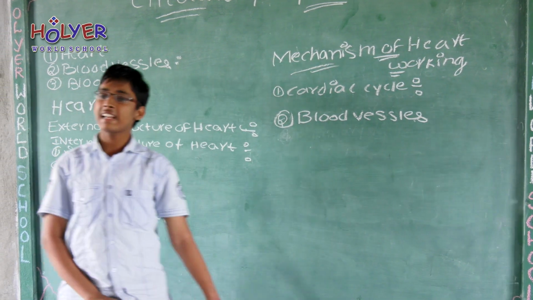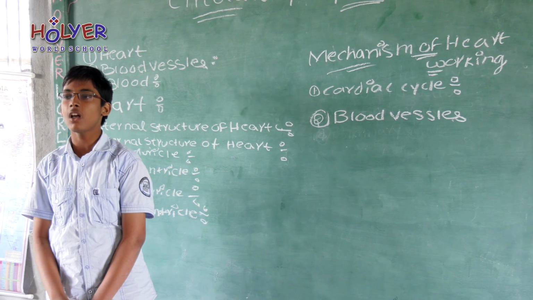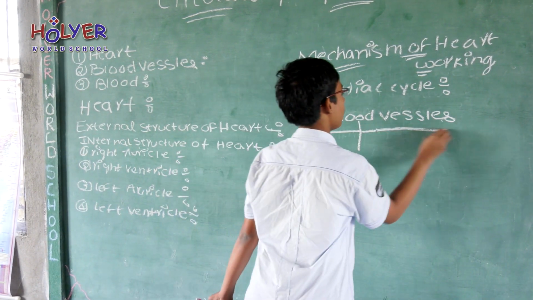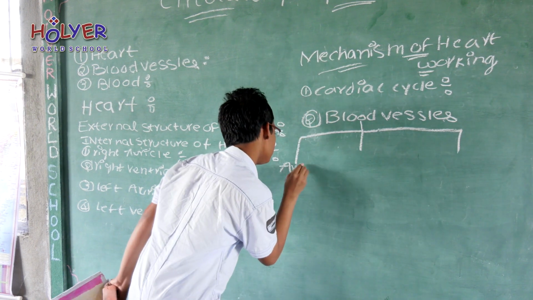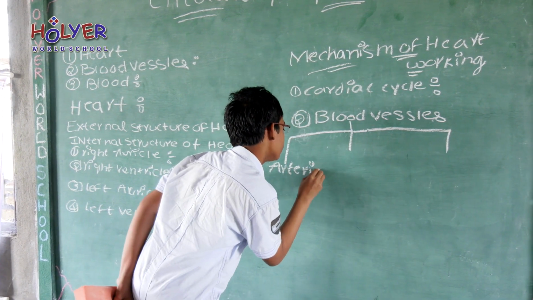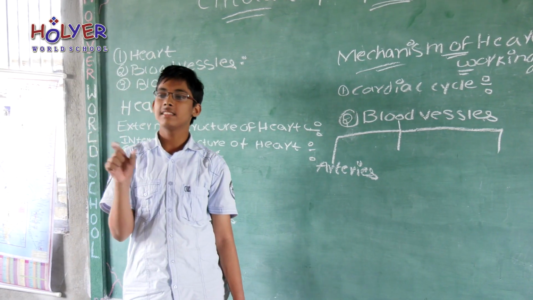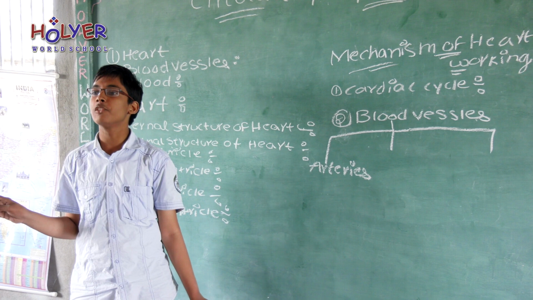The blood vessels are classified into three types. First one is arteries. Arteries are rigid vessels. They are thick in size and they do not have valves.